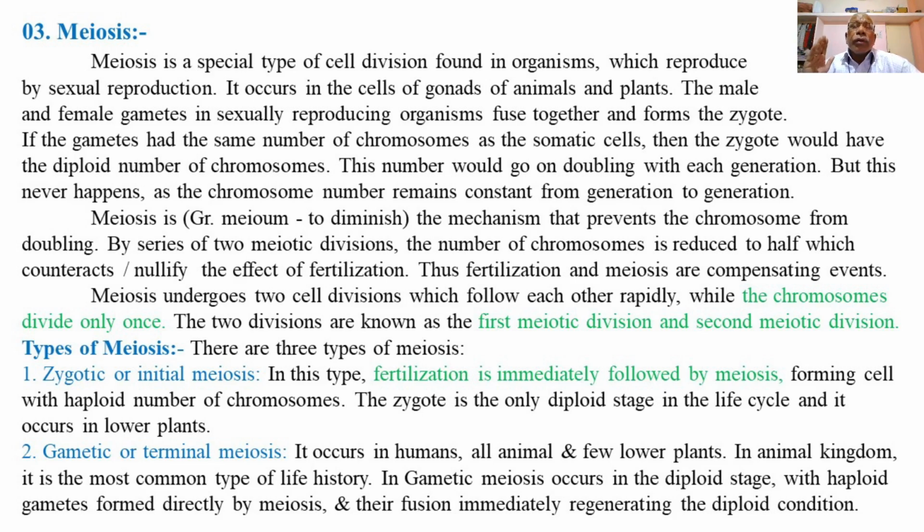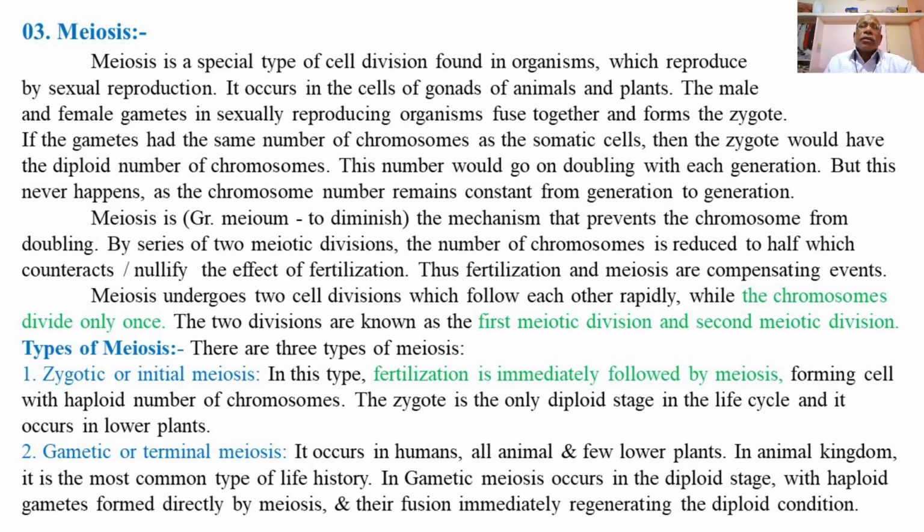So mitosis is the duplication type of division, and this usually happens during the growth of the organism, where the number of cells is increasing and the diploid chromosome number is maintained the same in the nucleus of all the body cells.